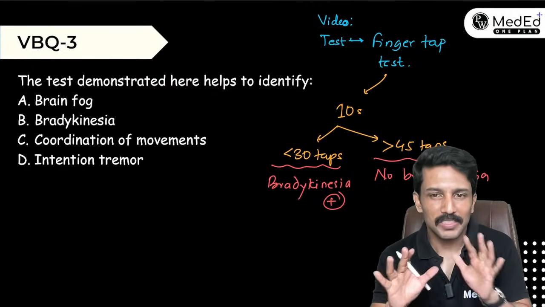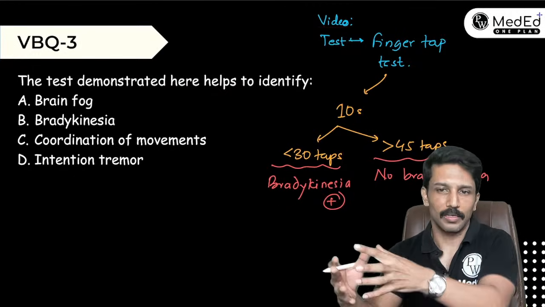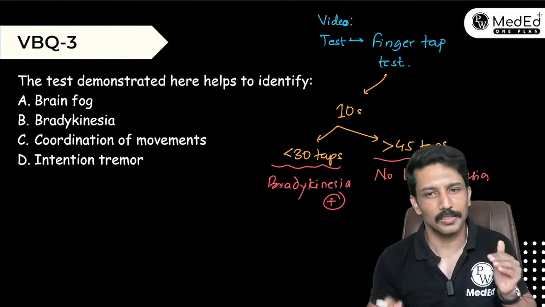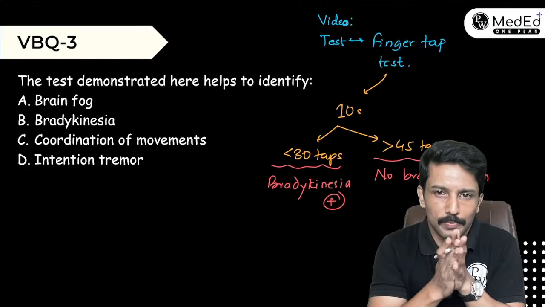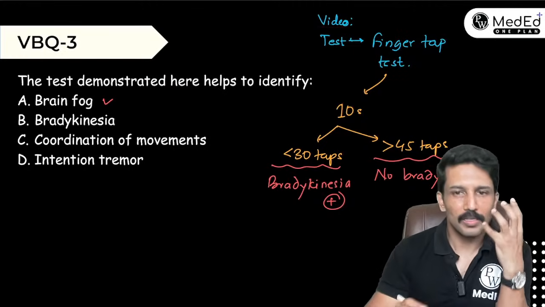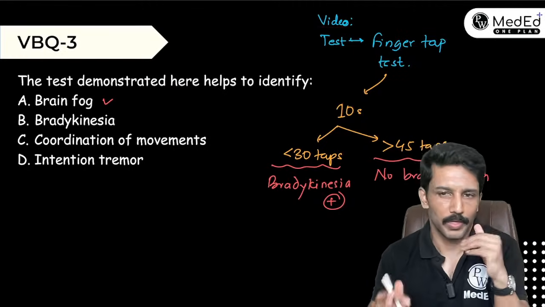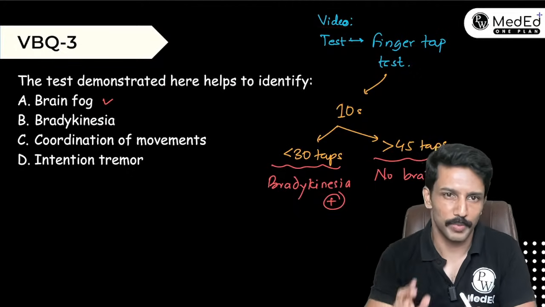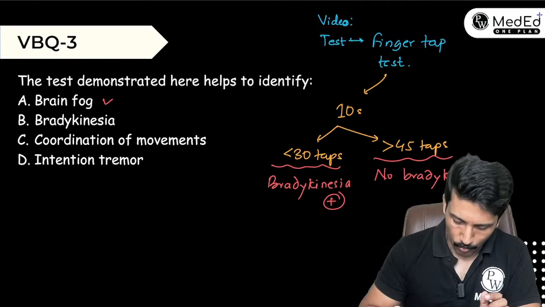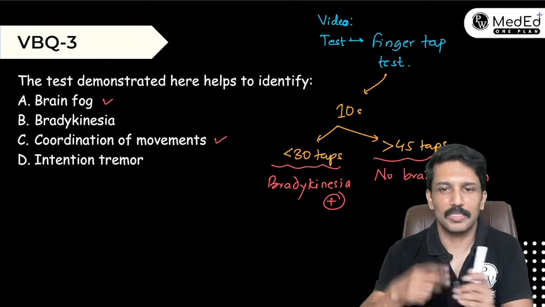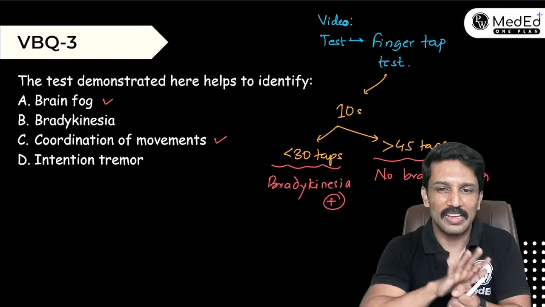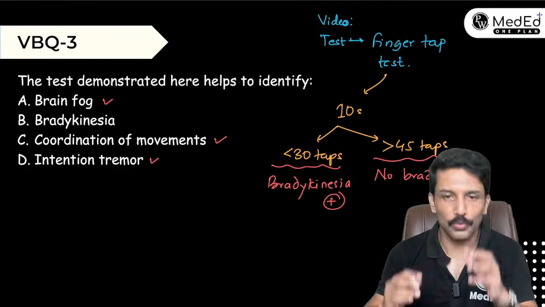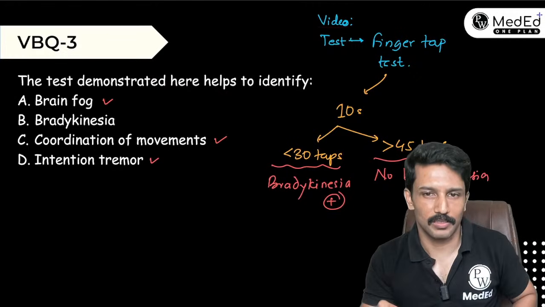Between 30 to 45, it's a gray zone. We have to look at the clinical context and then decide whether I should count this as bradykinesia or not. But less than 30, we take it as bradykinesia. Okay. Brain fog is basically a cognitive arrest where suddenly the thought process gets blocked. Nothing to do with this motor movement. For coordination of movement, mainly we do tests like finger nose test or knee heel shin test. Intention tremor, we ask the patient to do any voluntary movement and see whether the tremor kicks in.